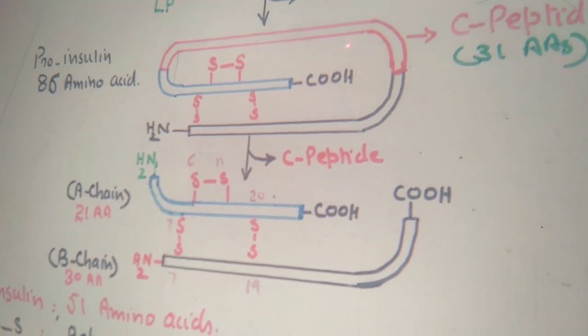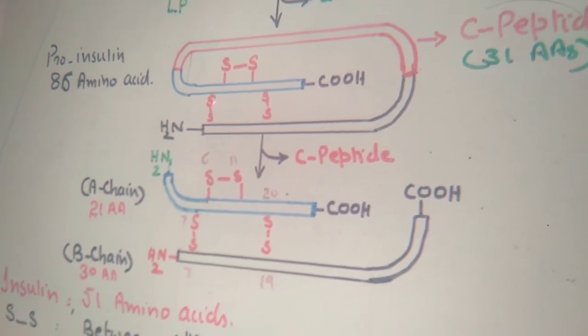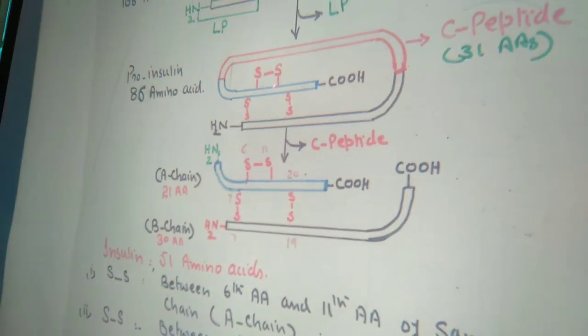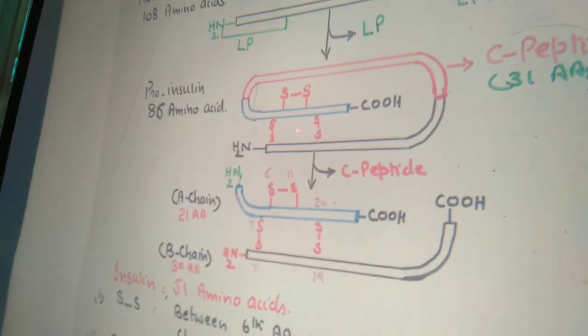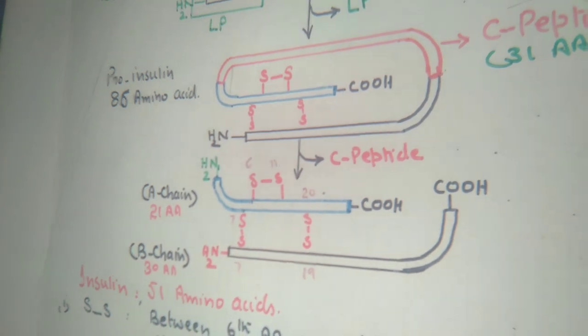The A peptide has a bridge within itself, and two bridges are present between the A chain and B chain, and these are disulfide linkages. Right?